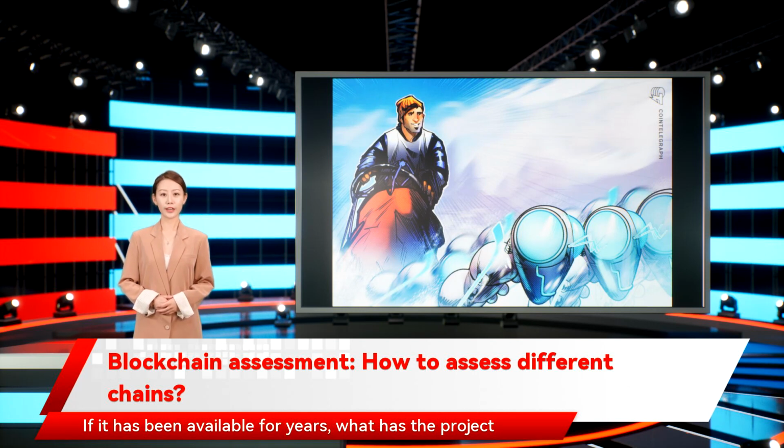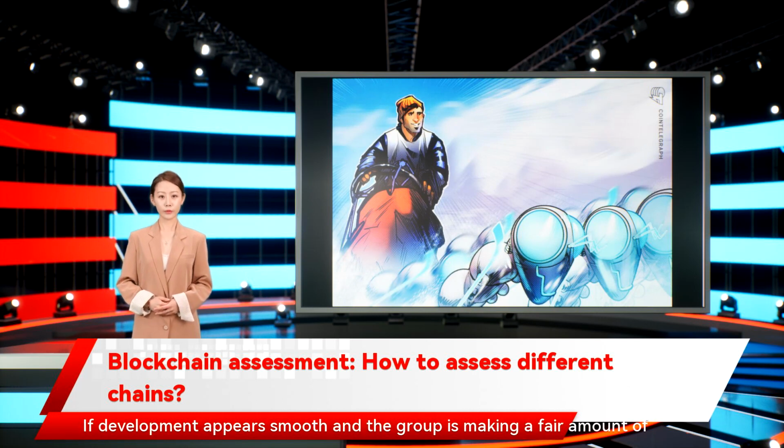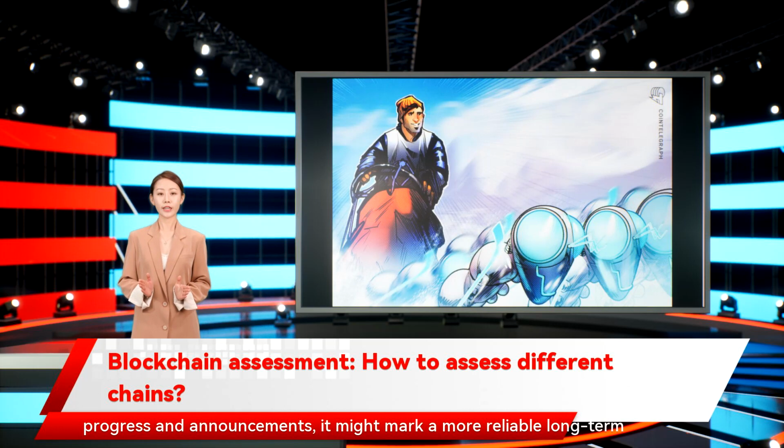If it has been available for years, what has the project accomplished? Has it stuck to its roadmap and been reliable, or suffered from consistent delays and failing to deliver? A project's reliability can be a great indicator of its longevity. Alternatively, if a project is new to the market, consider observing it for a few months and seeing how things play out. If development appears smooth and the group is making a fair amount of progress and announcements, it might mark a more reliable long-term investment.